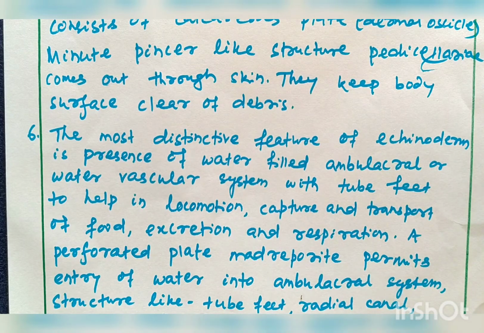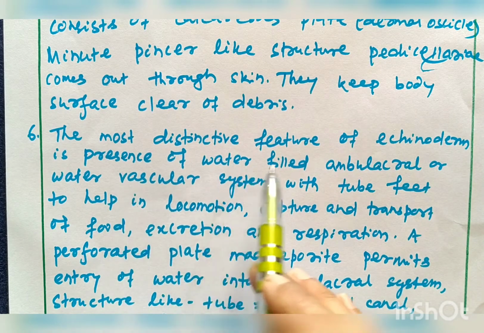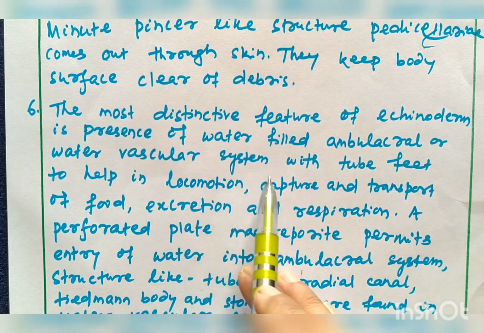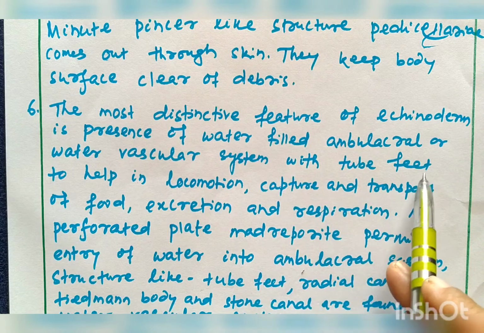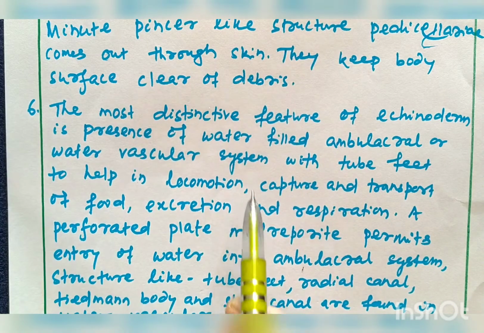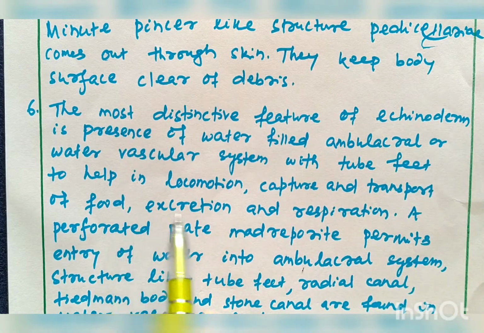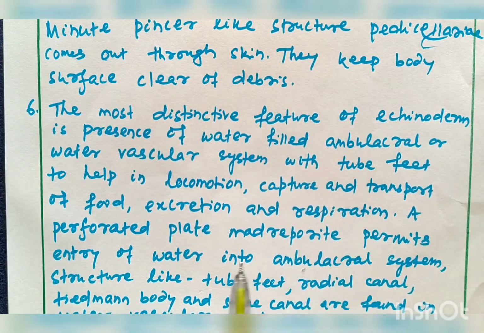The most distinctive feature of echinoderm is presence of water-filled ambulacral or water vascular system with tube feet to help in locomotion, capture and transport of food, excretion and respiration.